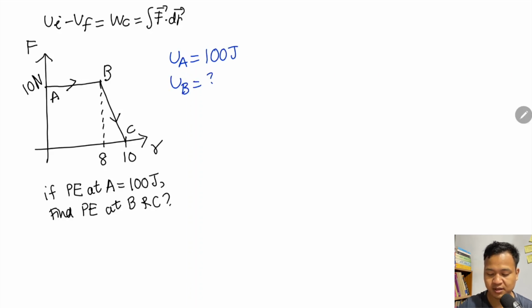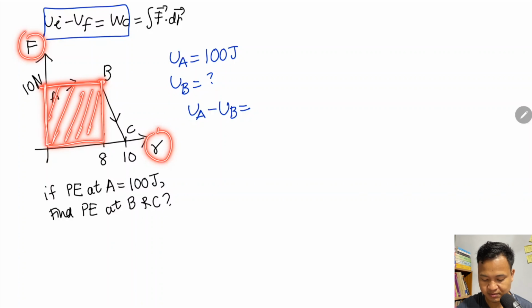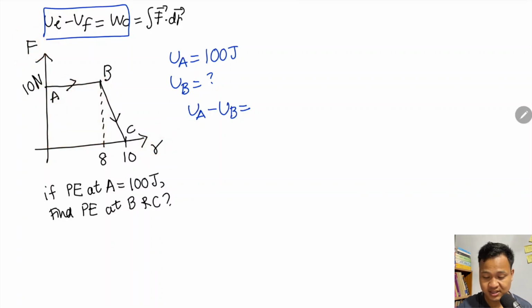So what is UB? We don't know. If I apply this formula, U initial, that means UA minus UB, should be equal to the work done from A to B. In the F versus R graph, work done is the area under the curve. Here this is a rectangle, so 10 into 8 is the work done.